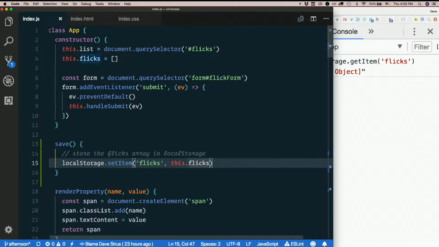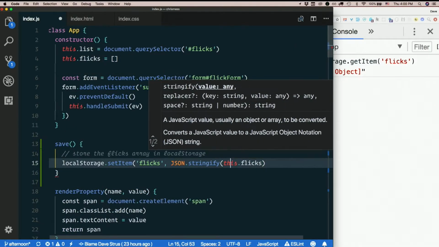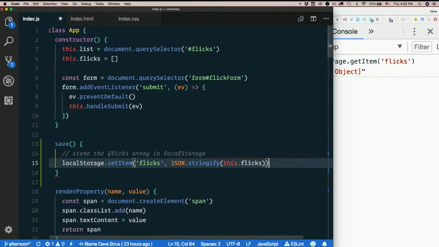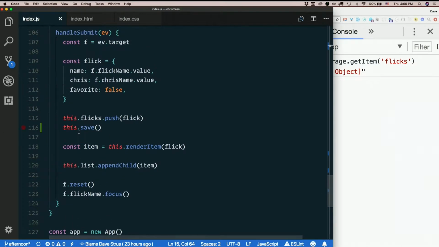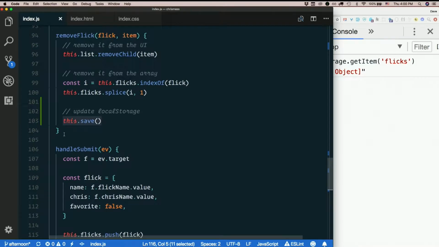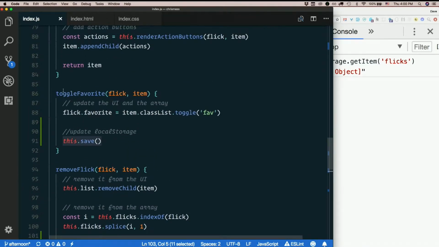So where else did you put the save function? Hang on a second. Let's put stringify back in here. I put it in handleSubmit when we actually push it onto the array. After I push it onto the array, I need to save it. After I remove one, I need to save it. So at the end of removeFlick and at the end of toggleFavorite. So anytime we do anything that actually changes the array, which is three places.